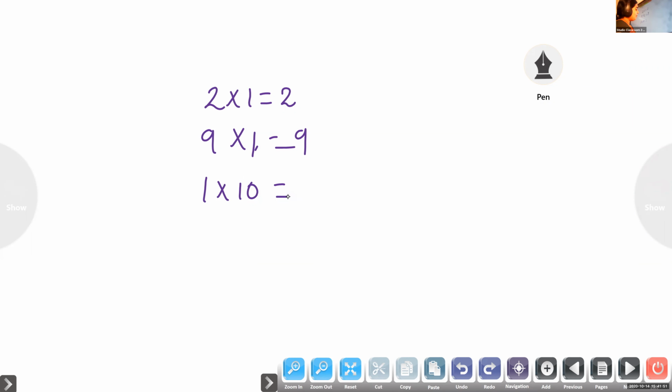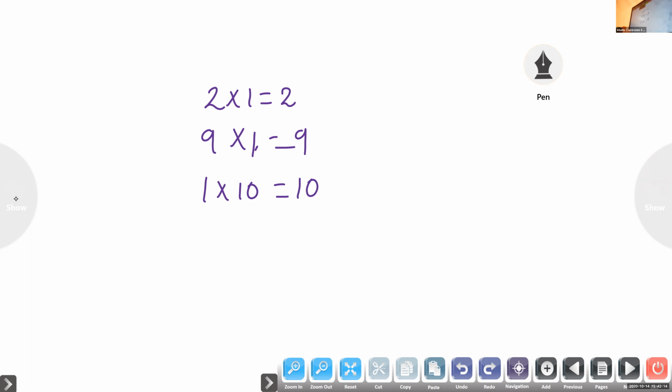Who can say 1 into 10? Agnivesh, tell. 1 into 10 equal to 10. So, dear students, very good. When we multiply a number by 1, we will get the same number.